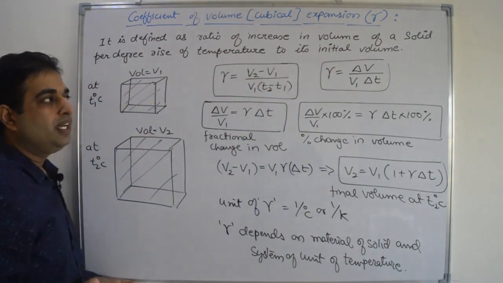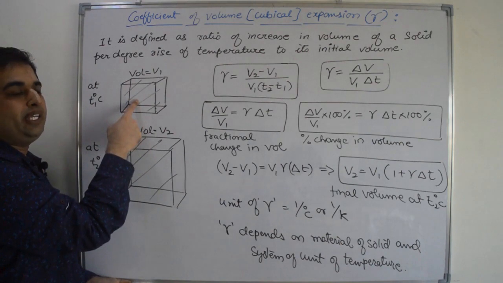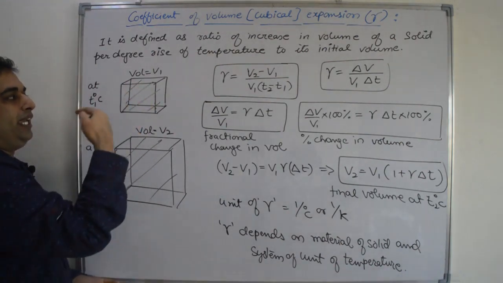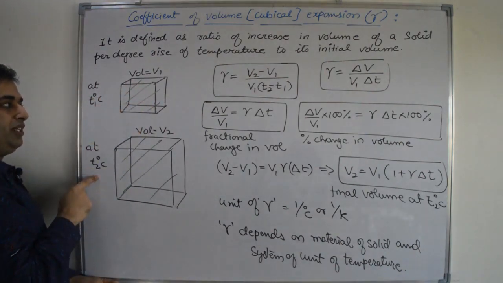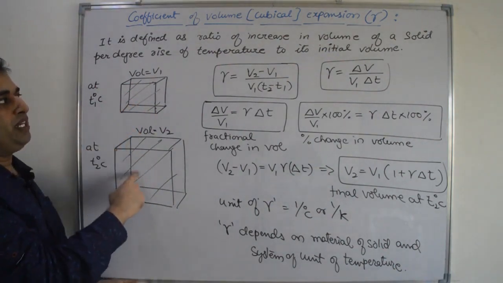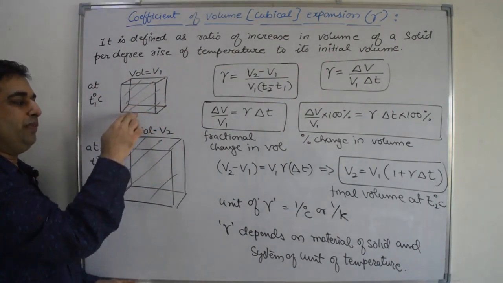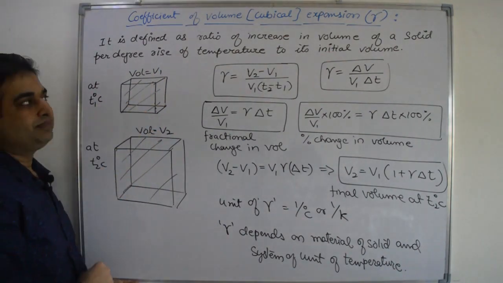initial volume. Let us suppose at T1 degree Celsius the volume of the body is V1. As we increase the temperature from T1 to T2 degree Celsius, its volume increases from V1 to V2. So volume is increasing with increase in temperature.